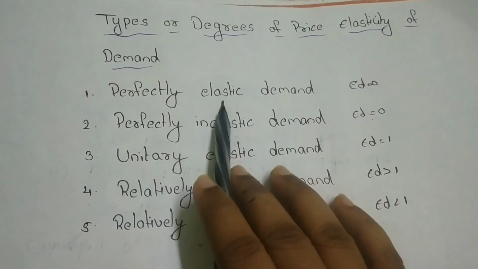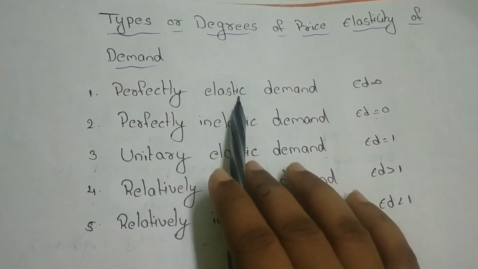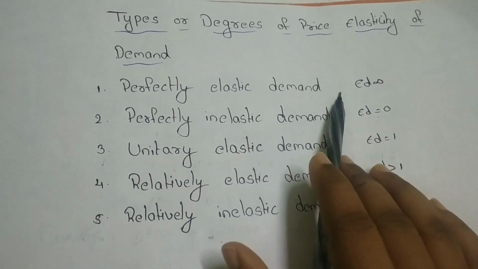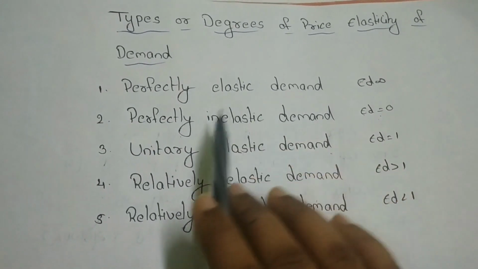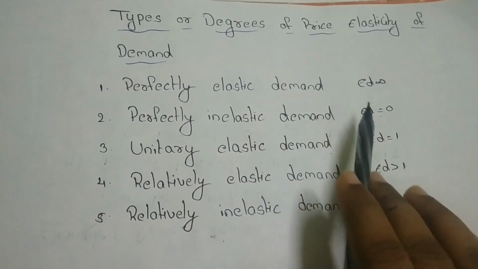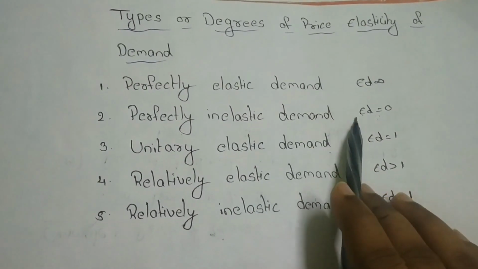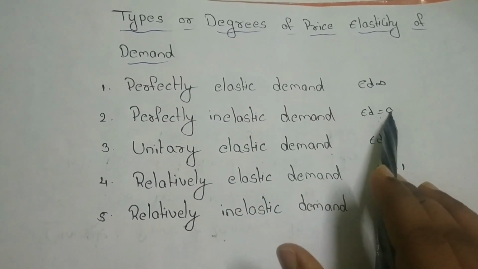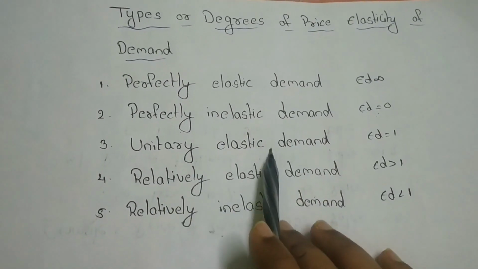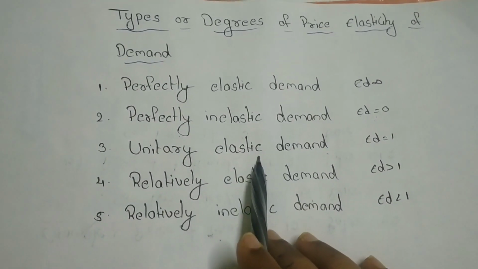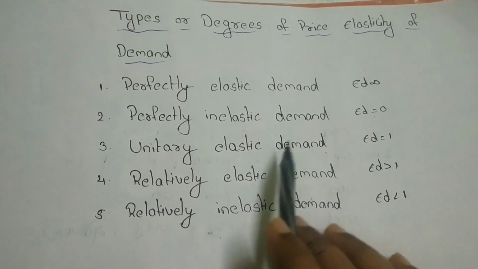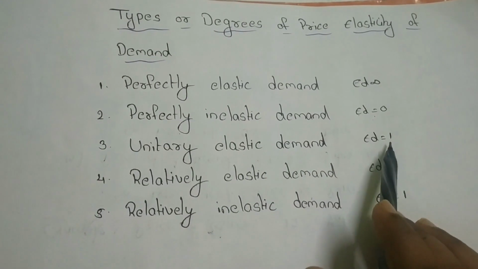Perfectly elastic demand. Elastic means change. So there is no change in price, but the demand will change, even to 0 or infinity. So here the demand will change. Okay. But in perfectly inelastic demand, there is no change in demand. Whether the price increases or decreases, the demand does not respond. So that is why ED equals 0. Here the change in demand is 0. There is no change in demand. Okay. When coming to unitary elastic demand, there is a change in price and it is equal to the change in demand. Suppose the percentage change in price and demand both are equal. So here ED equals 1.